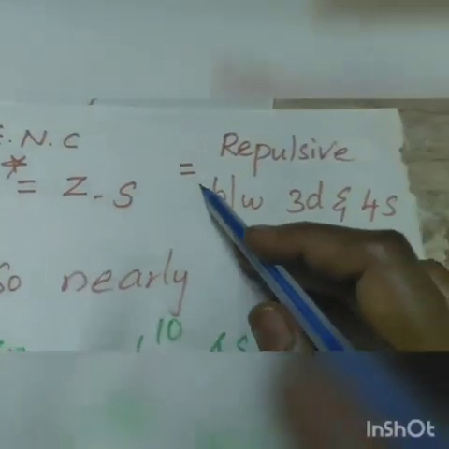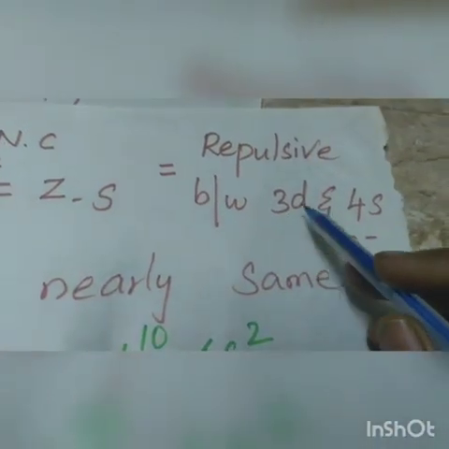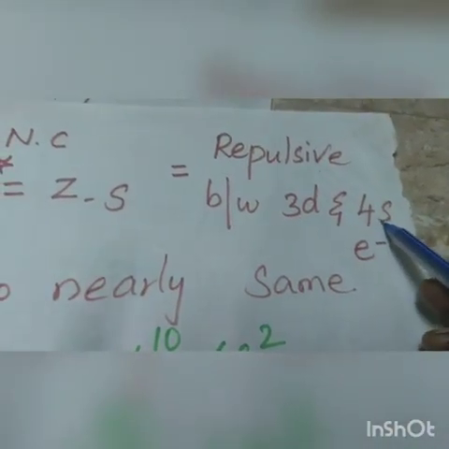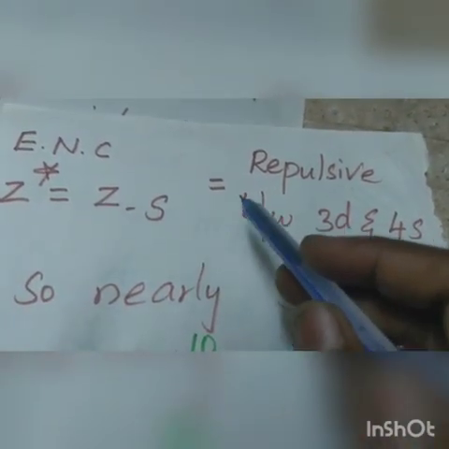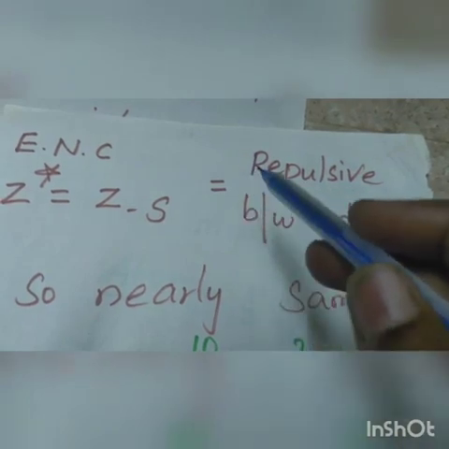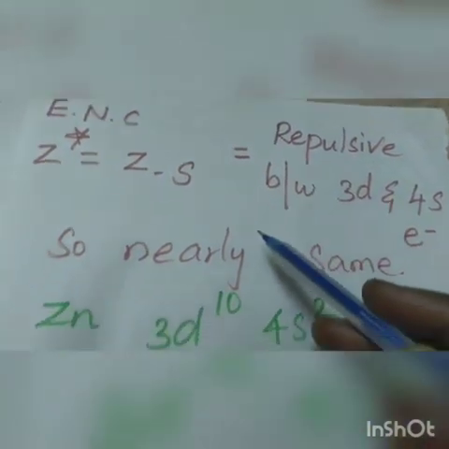At the same time, the incoming 3d electron repels the 4s electron. These two forces act in opposite directions, so they tend to balance each other.